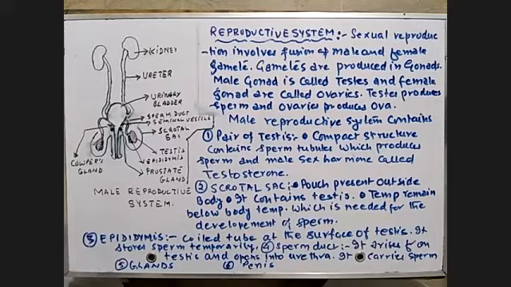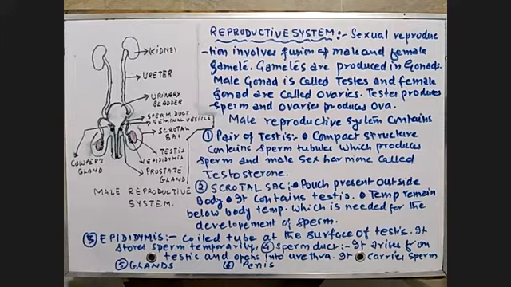Today we start with reproduction, sexual reproduction in human. As you know, in sexual reproduction, what happens? Sexual reproduction involves the fusion of male and female gametes. Male and female gametes mean reproductive cells, male and female reproductive cells. And as all of you know, gametes are produced in gonads. Gonads are reproductive organs. The male gonad is called testis, and the female gonads are called ovaries. Now, testis produces sperm, whereas ovaries produce ova.